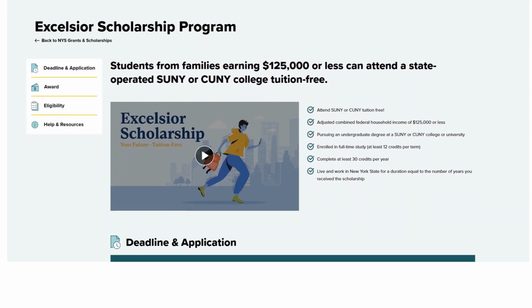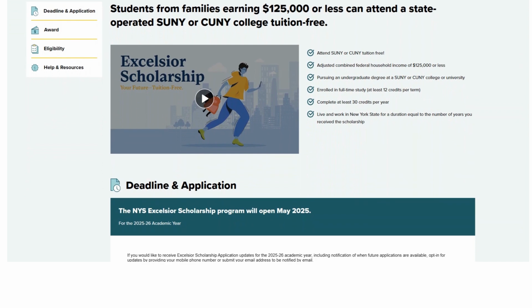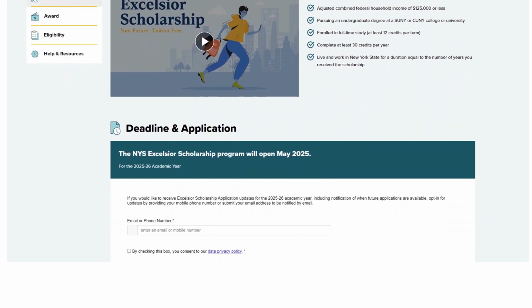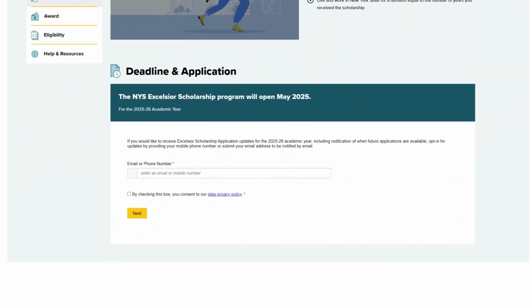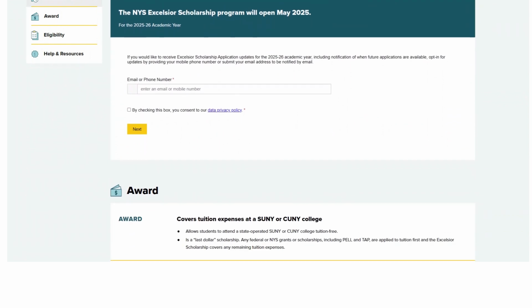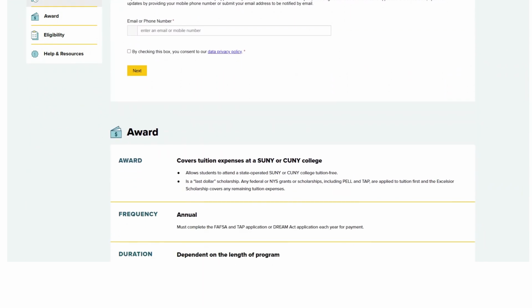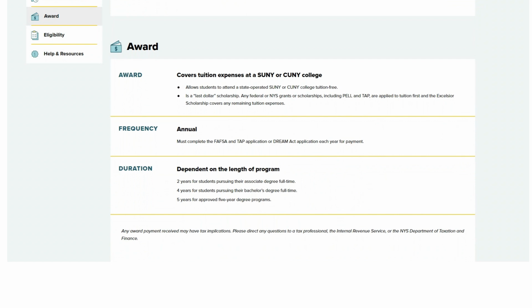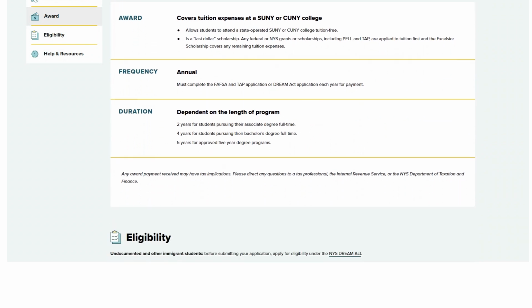Additionally, New York State residents can apply for the Excelsior Scholarship through HESC. The Excelsior Scholarship, in combination with other student aid programs, allows students to attend a SUNY college tuition free. You may have received award letters from other institutions that list the Excelsior Scholarship as part of your financial aid. We do not estimate the Excelsior Scholarship on UAlbany award letters.